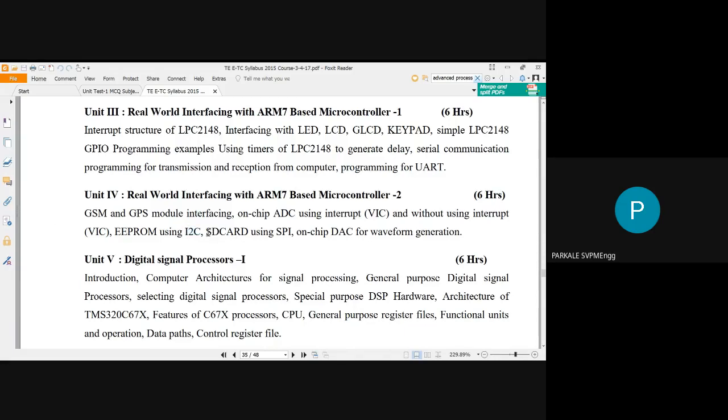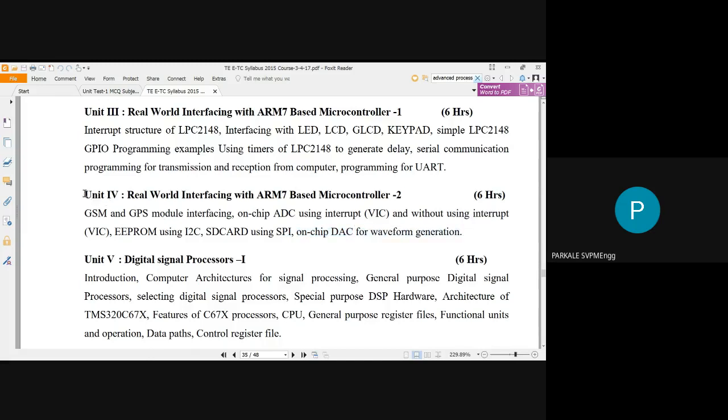Then the SD card. You already know the interfacing of an SD card, but here by using another protocol called serial peripheral interface. So one protocol is the I2C protocol, and the second protocol is the SPI protocol, serial peripheral interface protocol. Then you also have to interface the on-chip DAC to generate waveforms.